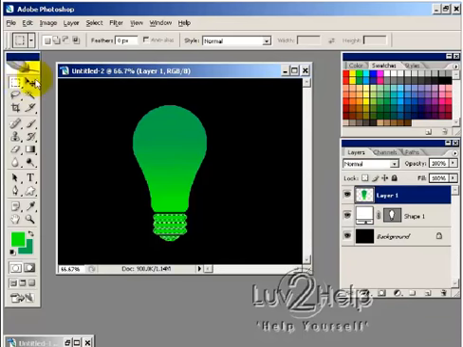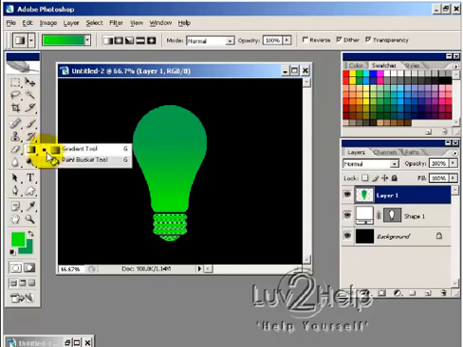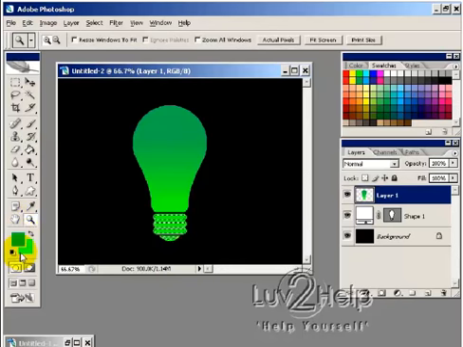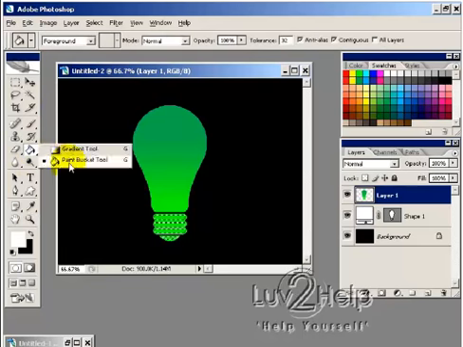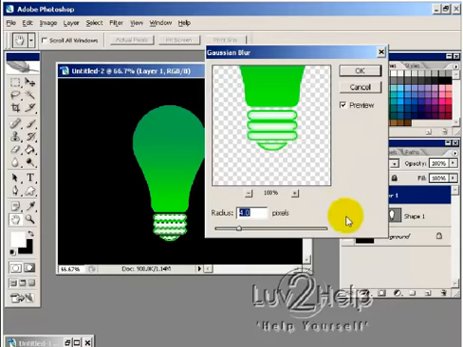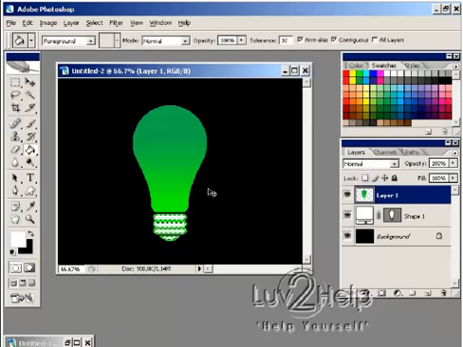And now what we want to do is fill that selection with our paint bucket tool with white, and you can press D to reset the colors, and then change white to the foreground. And then using the paint bucket tool, just fill all of those with white, and then go into filter, blur, Gaussian blur, and we want to give it a blur of about 4.5, so I'm just going to hit OK, and then select deselect.